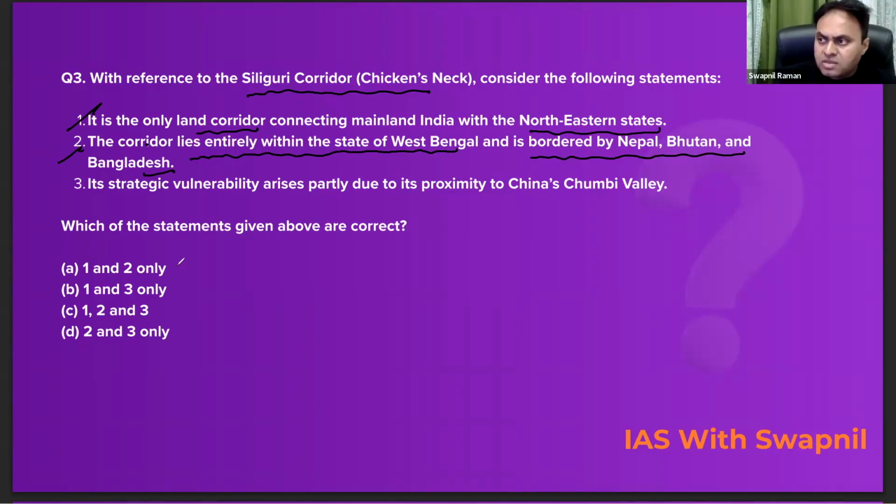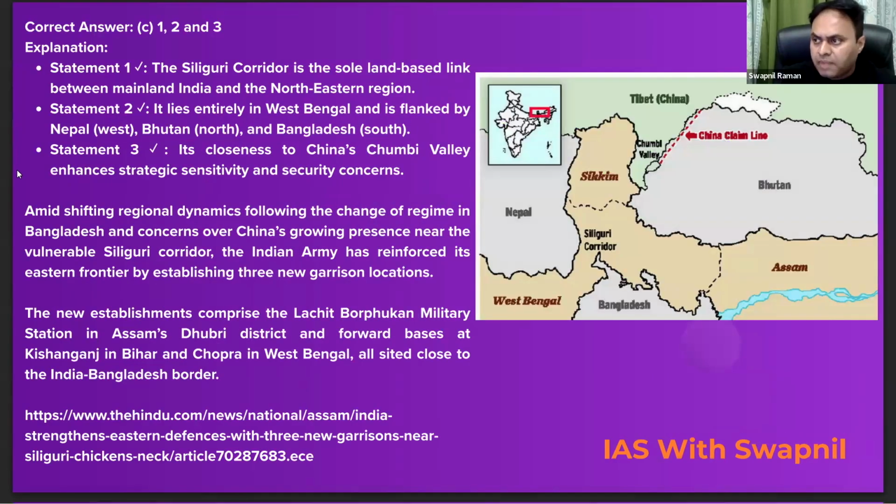And it is in the news constantly. Why? Because of the regime change in Bangladesh, and China is trying to increase its proximity with this location, and China is trying to enhance its influence in this entire region. So look at the third statement. Its strategic vulnerability arises partly due to its proximity to China's Chumbi Valley. Again correct. So which of these statements given above are correct? Correct answer would be C for Calcutta. 1, 2, 3. All these statements are correct here, right? So look at the explanation part. Look at the map.